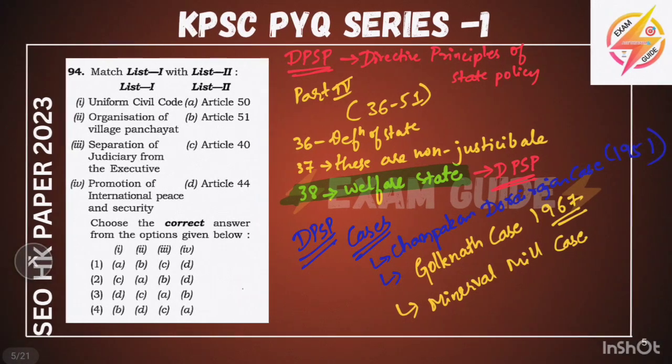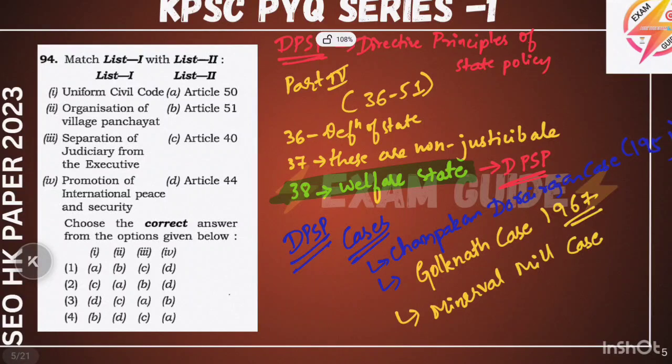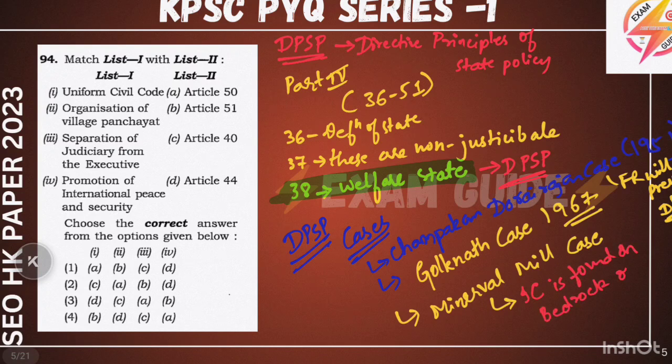In the Champakam Dorairajan case, they said fundamental rights will prevail when there is a conflict between FR and DPSP, and FRs are amendable. In the Golaknath case, it was said that Parliament cannot take away the fundamental rights. In the Minerva Mills case, it was said that the Indian Constitution is founded on the bedrock of balance between FR and DPSP.